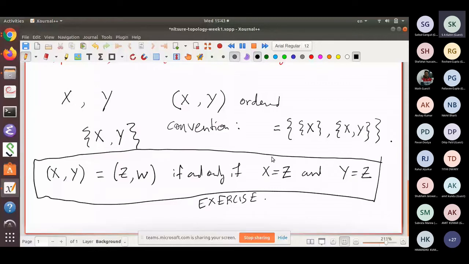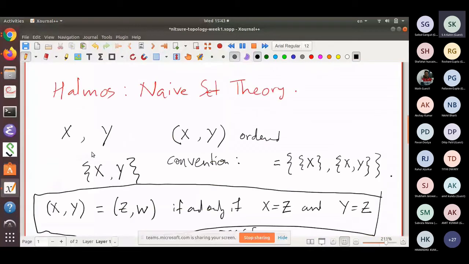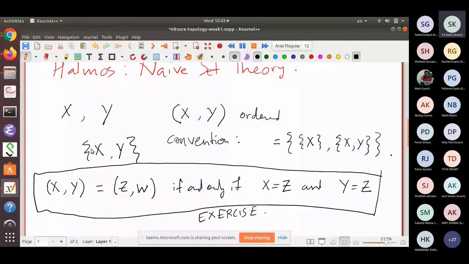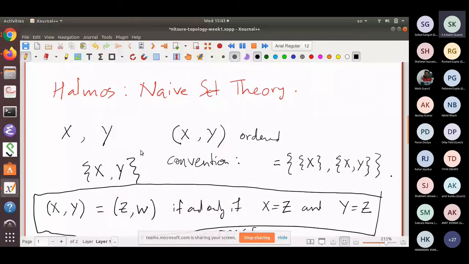Yeah, somebody wants to ask something? Probably there was a typo in the previous. You just wrote y equal to z. It should be, I guess, w. Yes, in the last one. Thank you for pointing out. And the second fellow here was W. You are right.